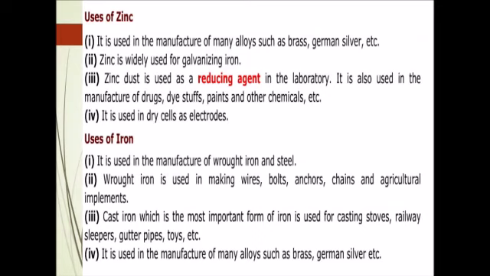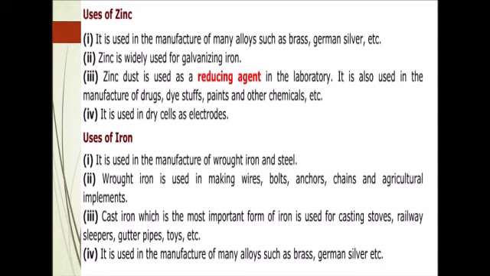As you are very much aware of the use of iron, it is used in the manufacture of wrought iron and steel. This wrought iron is used in making wires, bolts, anchors, chains and agricultural implements. Cast iron, which is most important from iron, is used for casting stoves, railway sleepers, gutter pipes, toys, etc. It is also used in the manufacture of many alloys such as brass, German silver, etc.